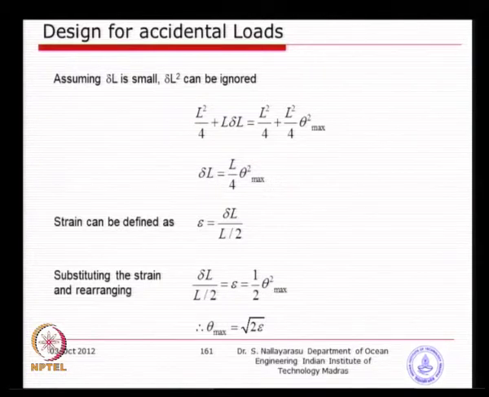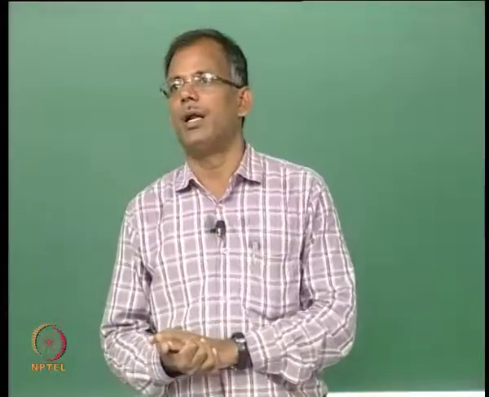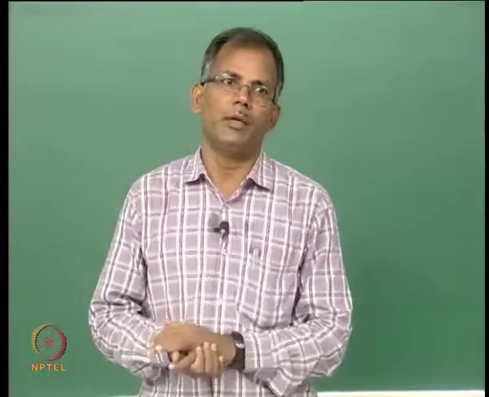Then the strain can be defined, as you know very well, as the change in length over the half length of the member. Substituting that, you get the maximum rotation that can happen if you know the strain, because the strain is directly proportional to the extension of the half member. So we can look at the allowable strain. For example, if it is in the elastic range, 0.2%, then you can find the maximum allowable rotation, and if you go into elastoplastic, you could allow either 2% or 10% or 15%.